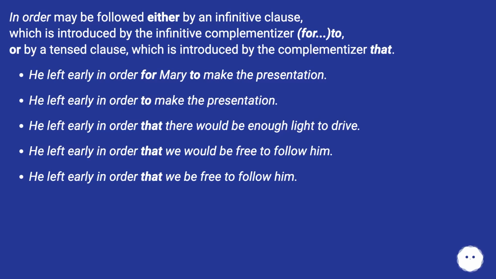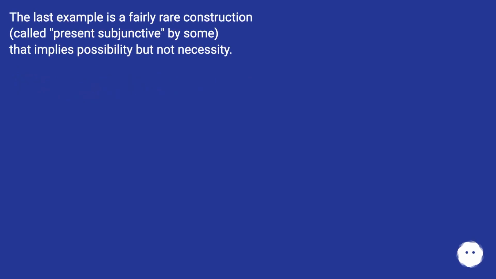He left early in order that there would be enough light to drive. He left early in order that we would be free to follow him. He left early in order that we be free to follow him. The last example is a fairly rare construction, called present subjunctive by some. That implies possibility but not necessity.